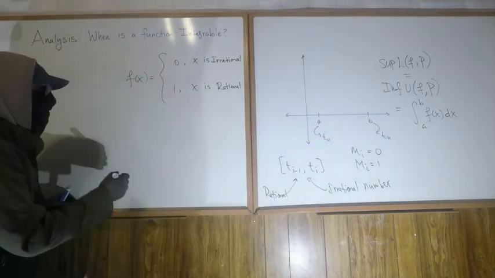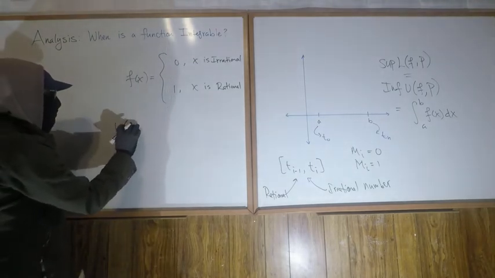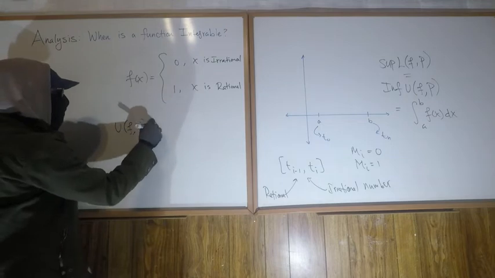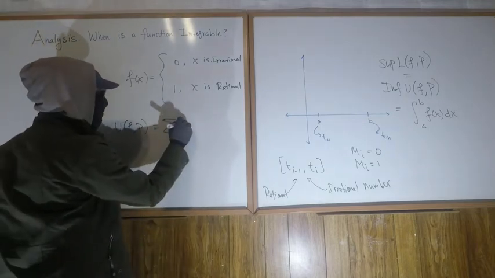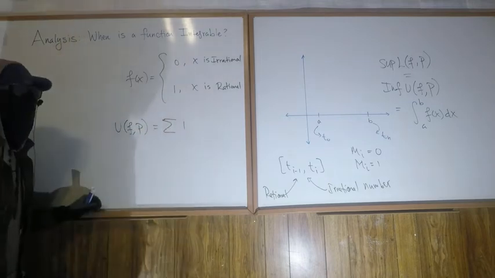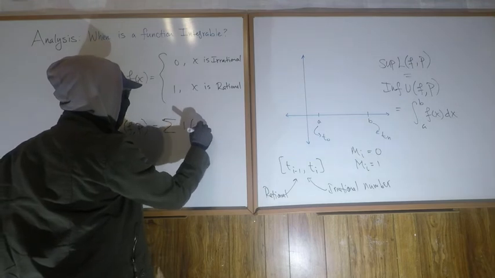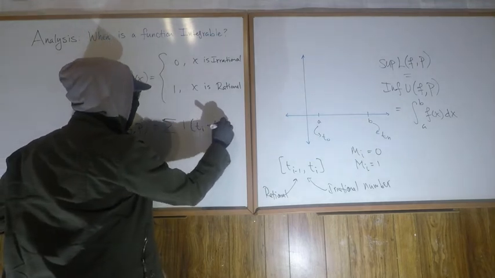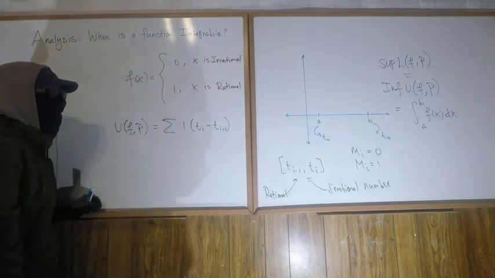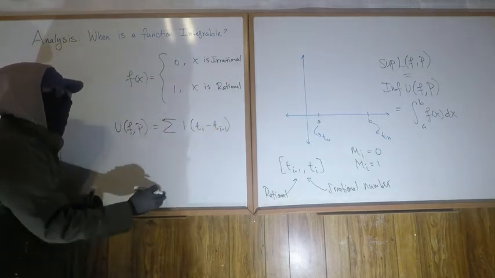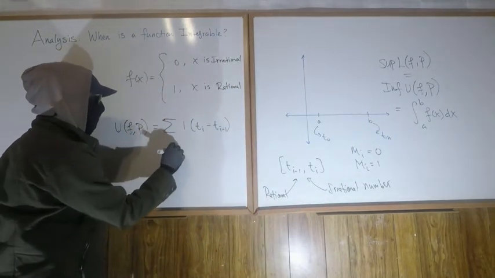But then wait, we said that U of f, P is equal to the sum of the product of capital M sub i, which we just said is 1 for all i's, and then times, what is it, t sub i minus t sub i minus 1. So basically, since capital M sub i is 1, it's just adding up the intervals. But if we add up the intervals, that's just a to b. So this is going to equal b minus a.